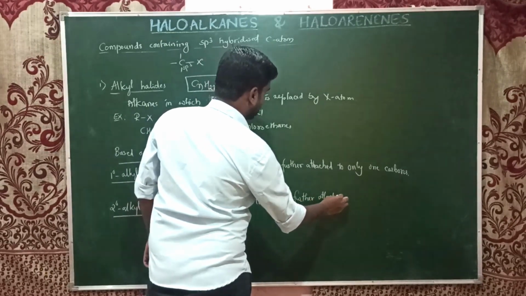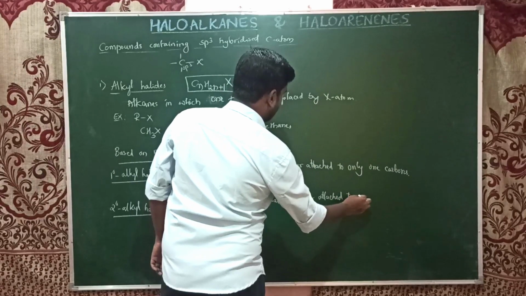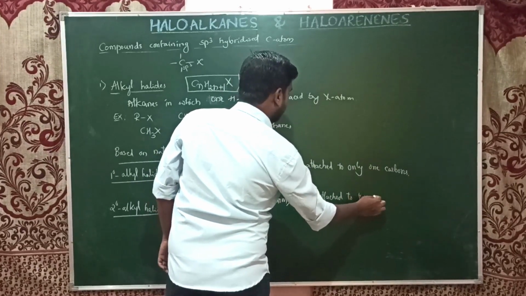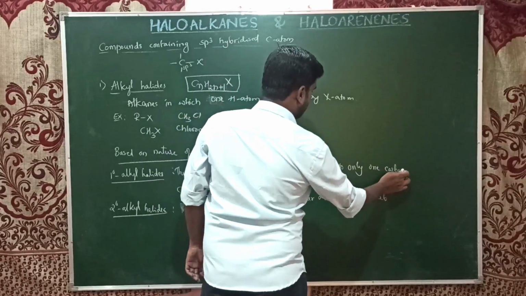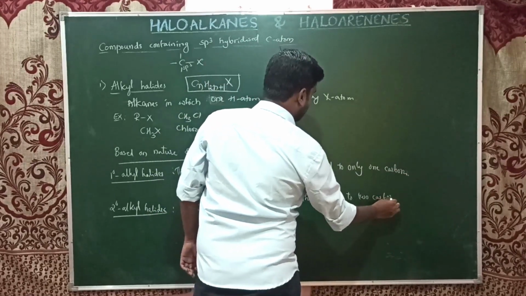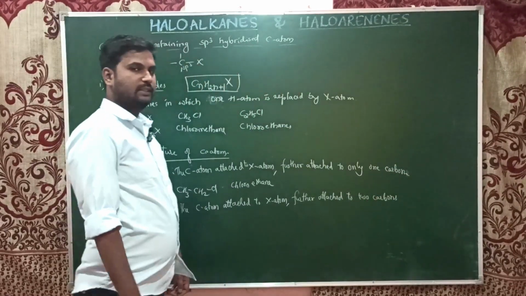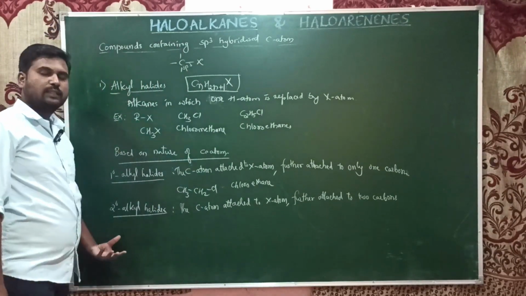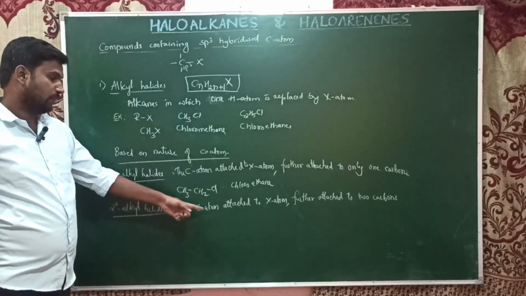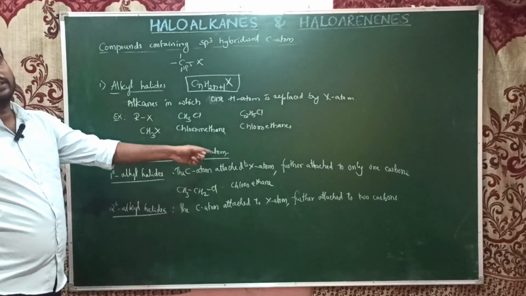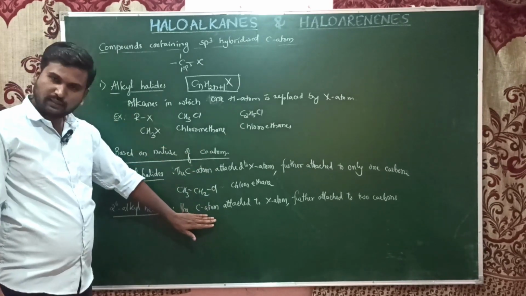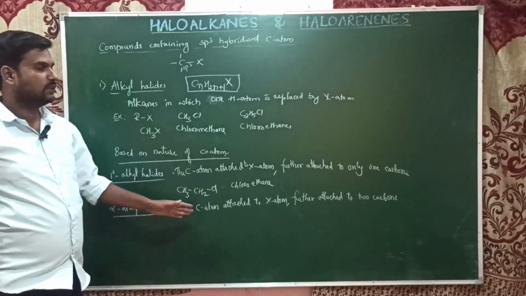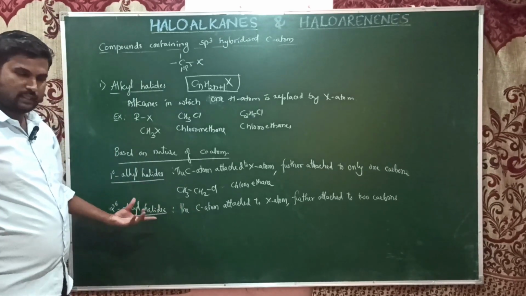Two carbon atoms, two carbons. So that carbon, the carbon attached to the halogen atom, if it is attached to two carbons, is known as secondary carbon, and those alkyl halides are known as secondary alkyl halides.